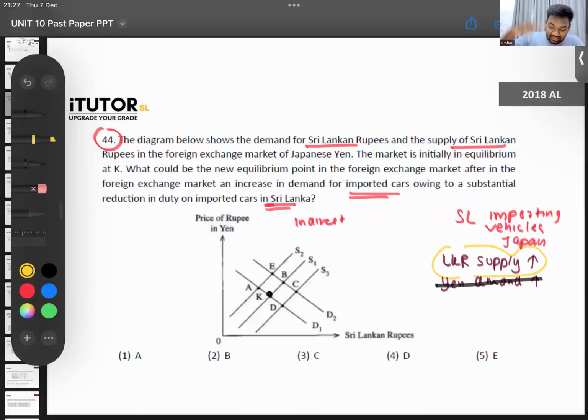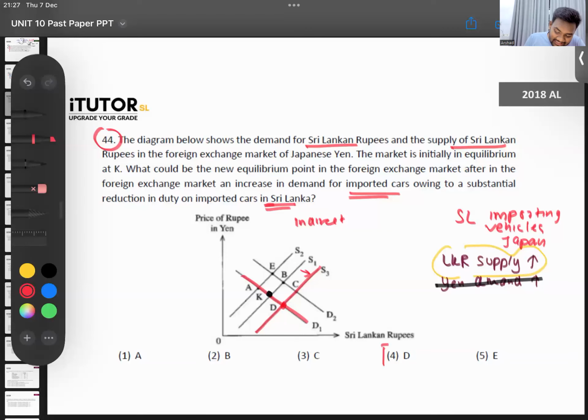Currently it is D1 and S1, and now your supply curve will be S3. Demand for the rupee has not changed; only demand for the yen has changed, which we can't show here. So now where is your equilibrium? Now your equilibrium is at point...